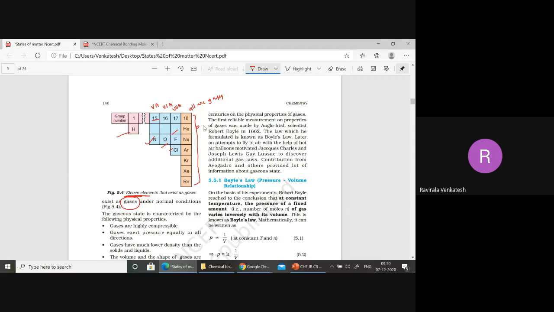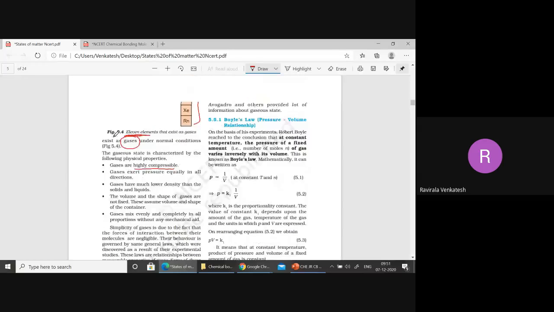Anybody? How many liquids are we having? Two liquids. Bromine, the other is mercury. Bromine is a non-metal liquid, and mercury is a metal liquid. Two liquids are there, 11 gases are there. The remaining are solids.